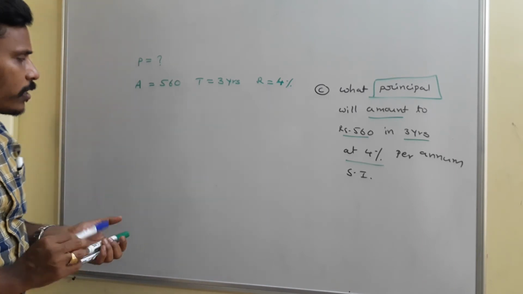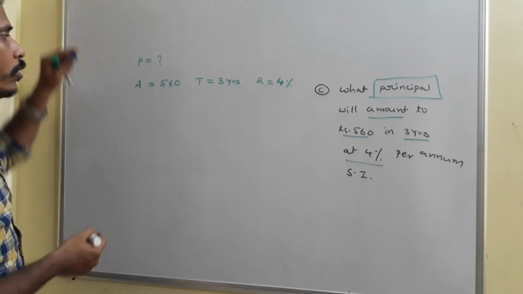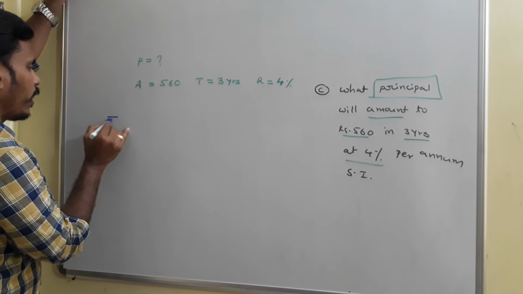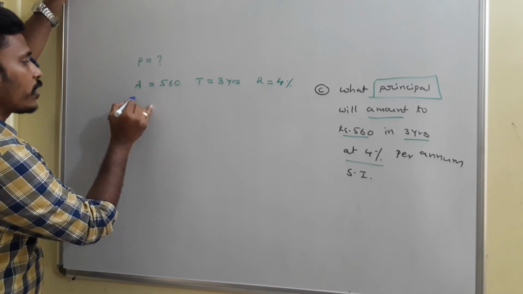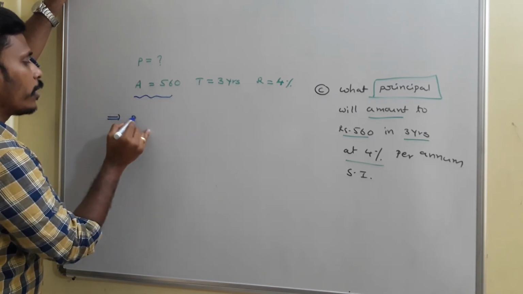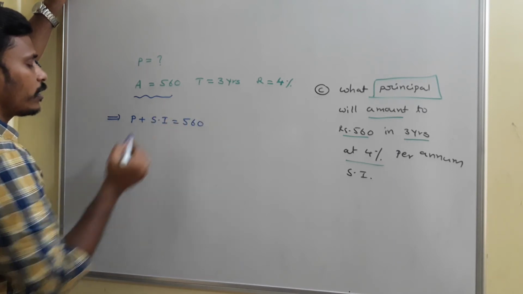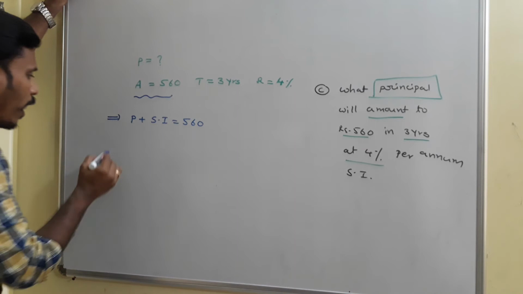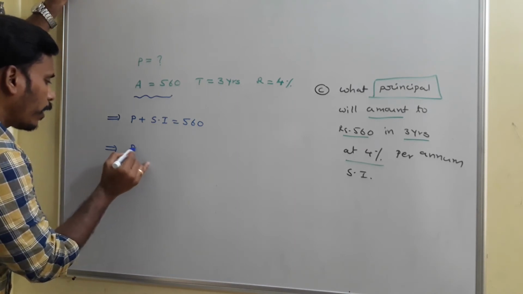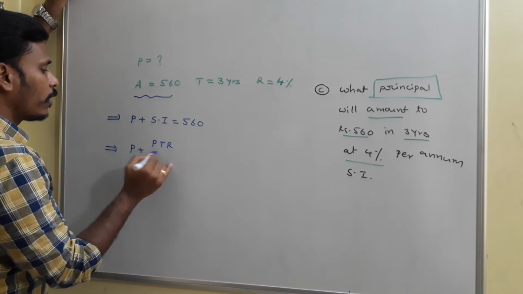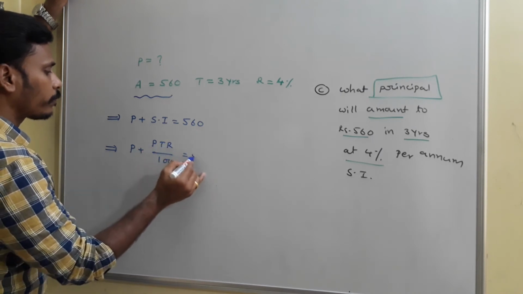Just one simple idea, as I mentioned: this amount is 560, which means principal plus simple interest is equal to 560. Principal plus simple interest means P plus PTR by 100 is equal to 560.